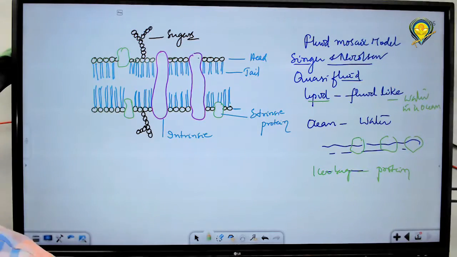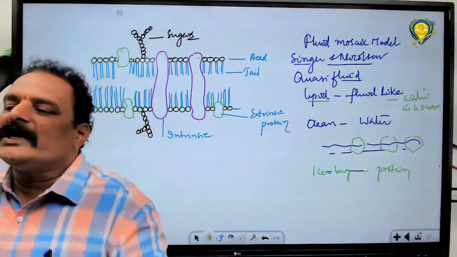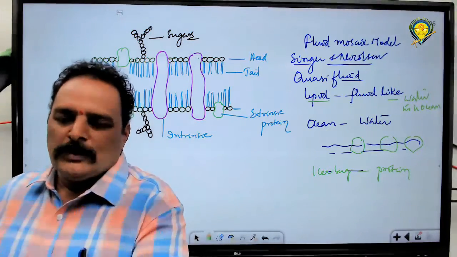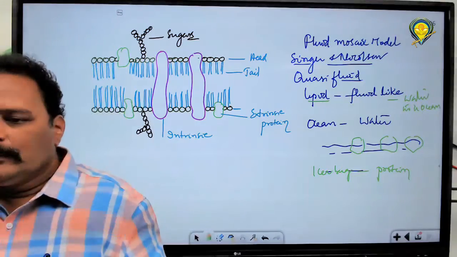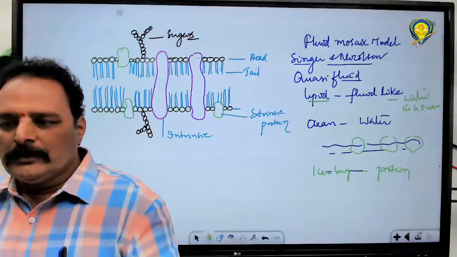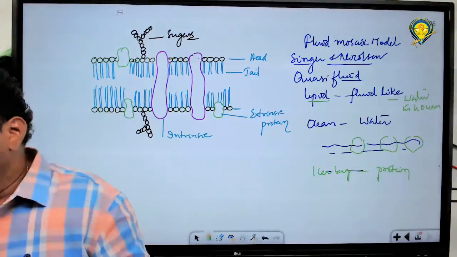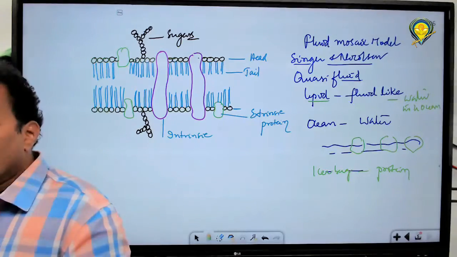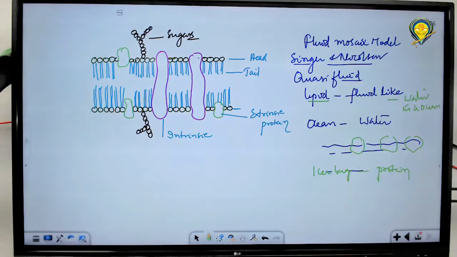And one more thing, you should know the meaning of mosaic. Mosaic means no definite arrangement. If you keep one thing here, that is a definite arrangement. But in a mosaic it can move to different areas. Mosaic tiles are arranged differently from each other, and the arrangement is independent, not definite, not restricted.